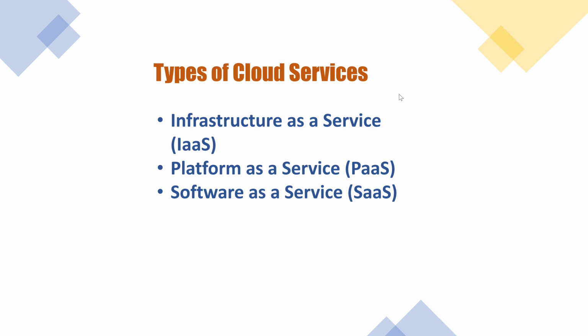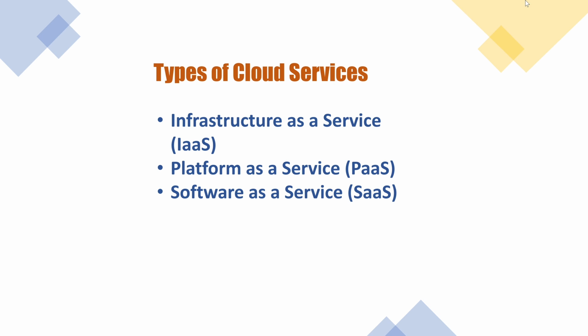Before that, I want to cover what exactly IaaS is and what features Azure provides with respect to software as a service, infrastructure as a service, and platform as a service. So let's come to IaaS, infrastructure as a service. It provides infrastructure over the internet.